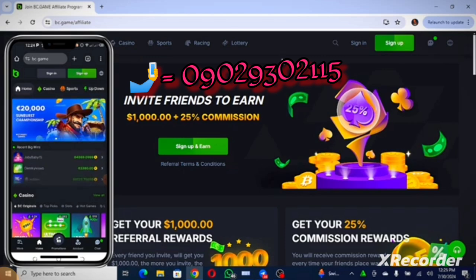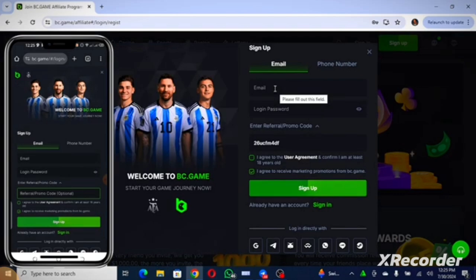When you click on that particular link, it is going to land you here. Now the next thing for you to do is to click on sign up. When you come to the registration part, you can register with your email or with your phone number. It depends on the one you want to register with. If you want to register with your email, you put down your email right here, then put down any password you can remember.